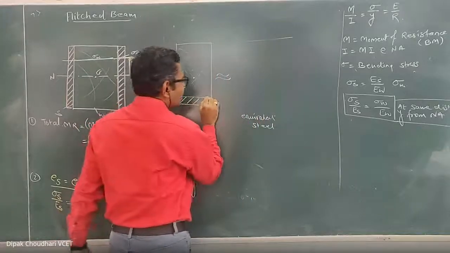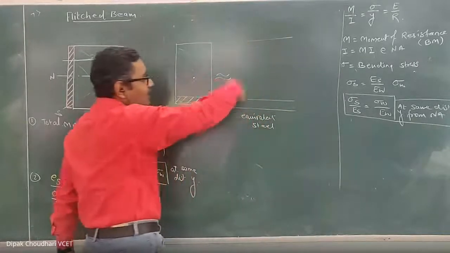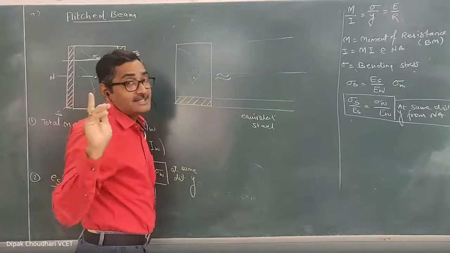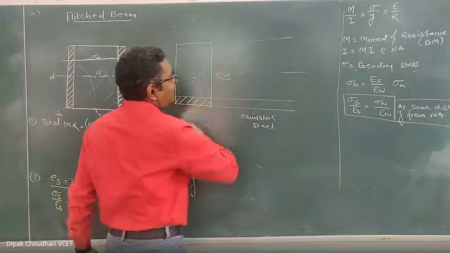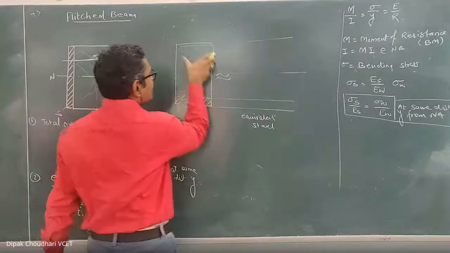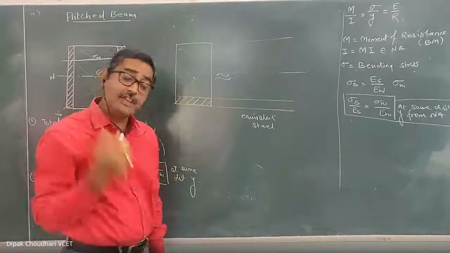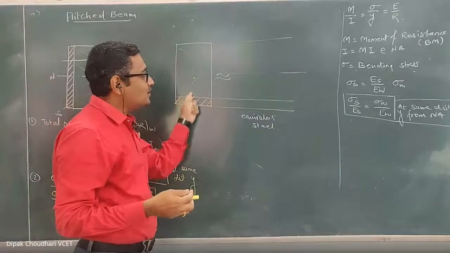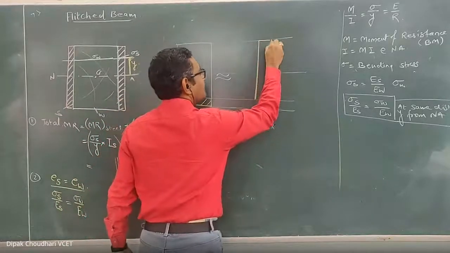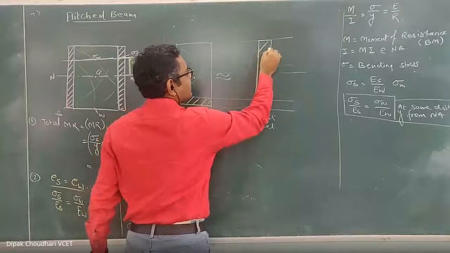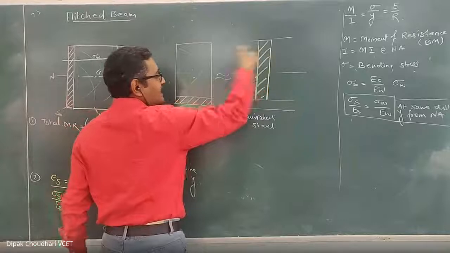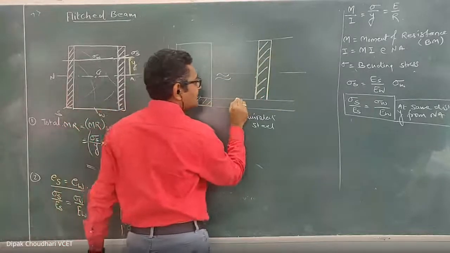the dimensions perpendicular to the neutral axis, the horizontal ones, remain the same. Only the dimensions which are parallel to the neutral axis change. So when I convert into an equivalent steel section, this is the wood, and wood is a weaker material than steel. So instead of this wood, if I use steel, I will require less material for the same strength. So this is the equivalent steel section for this wood section, and this steel section remains as it is.